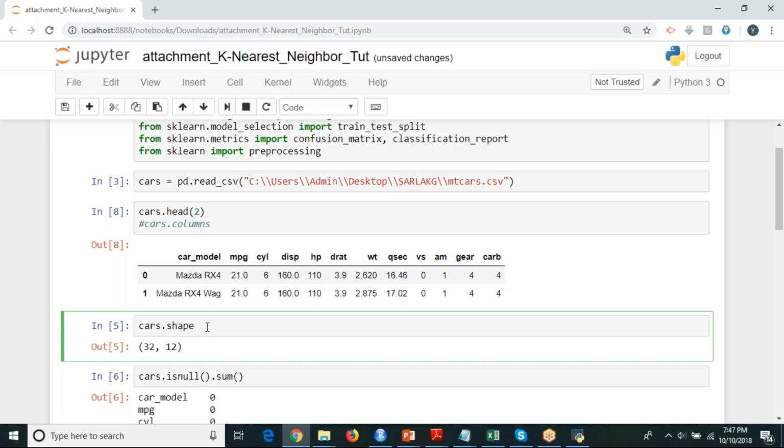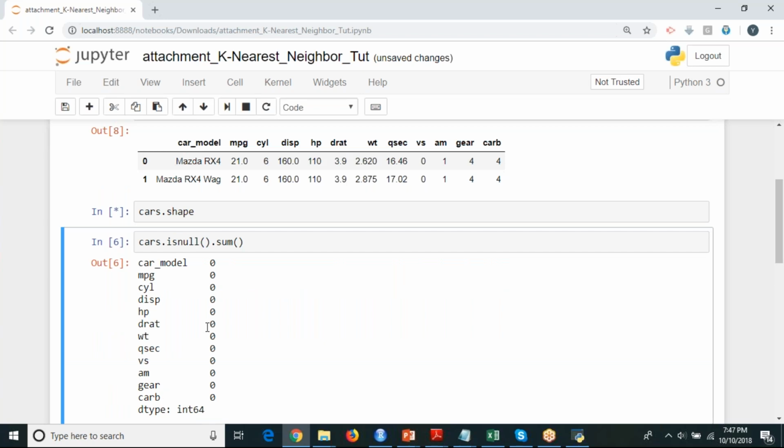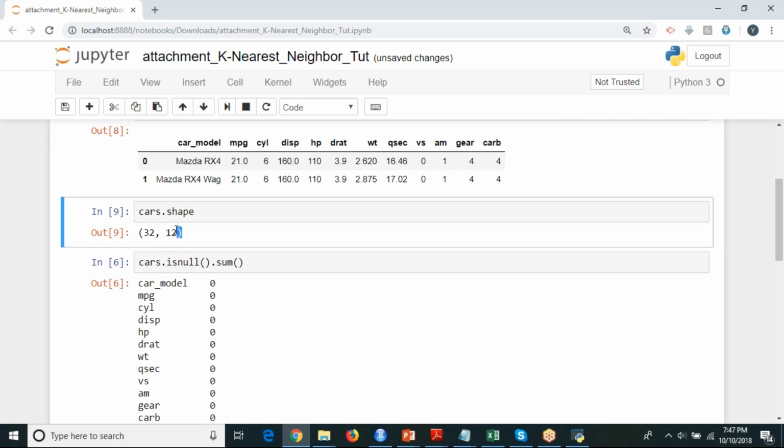So this is your dimension part. If you want to see how many records you have, you can use a function called cars.shape. I'm going to use the cars.shape function, and then I'm going to get how many rows and how many columns. I have only 32 records and 12 columns. What does this line of code do?